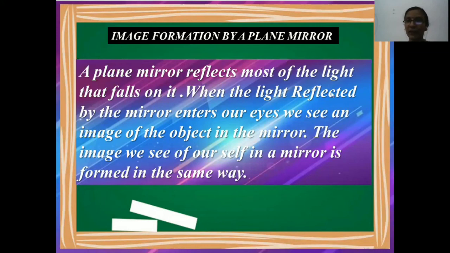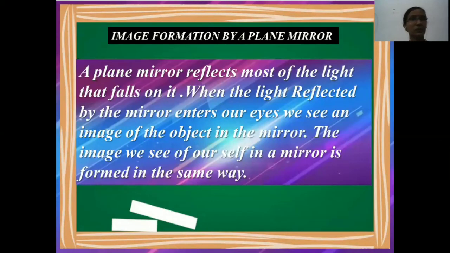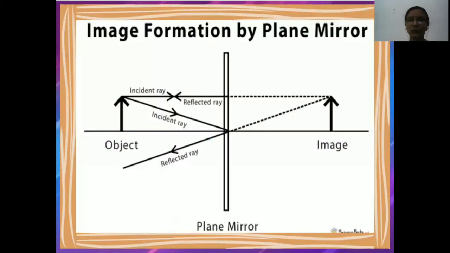When the light reflected by the mirror enters our eyes, we see the image of the object in the mirror. The image we see of ourselves in a mirror is formed in the same way. In the same way, now the formation of image by the plane mirror.